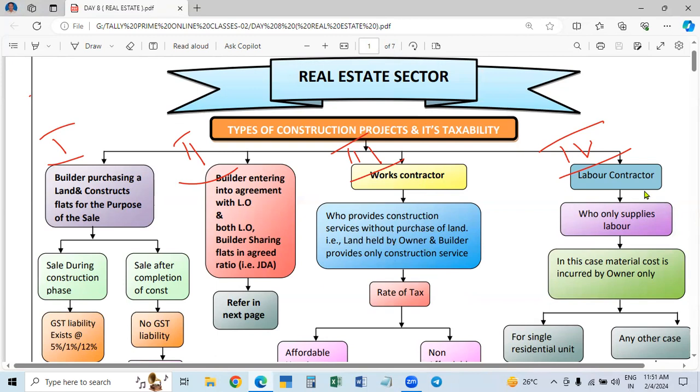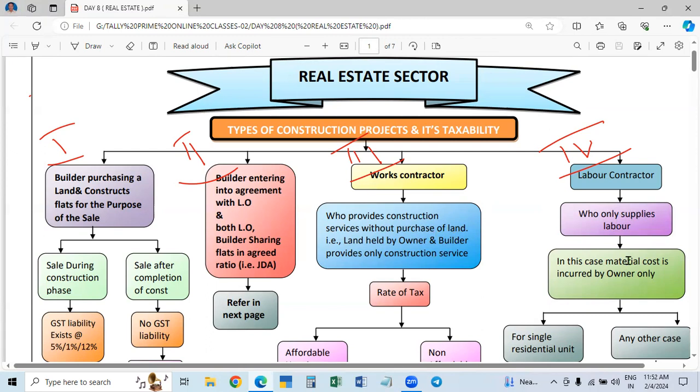The fourth one is the labor contractor. Labor contract means the builder will supply only labor. In the previous case, he will supply the labor as well as the material also. He will spend the material expense also. Both he will undertake, the material and labor. The landowner is not paying anything, he will pay only the price. But in this case, if the contract is given for the total construction, the contractor or builder may use inferior, meaning less quality, material also.